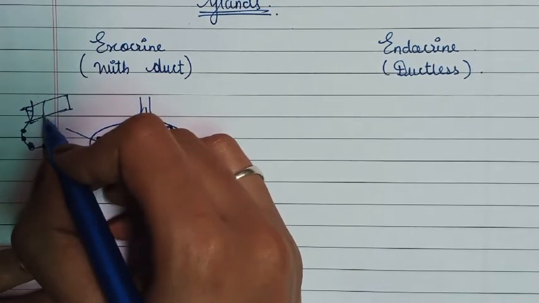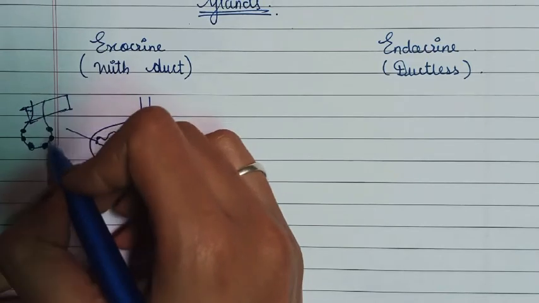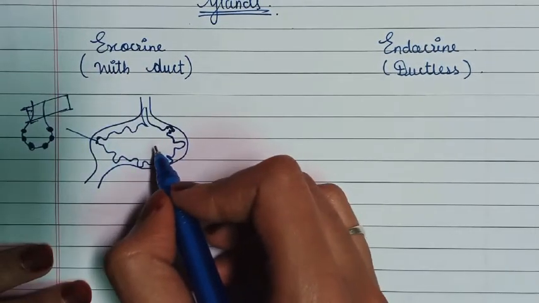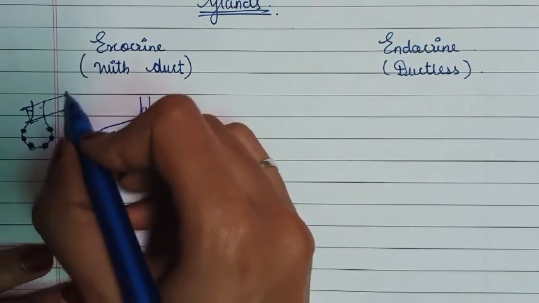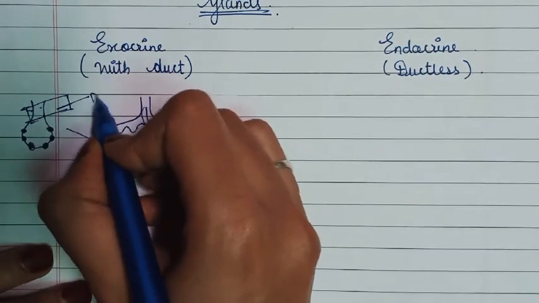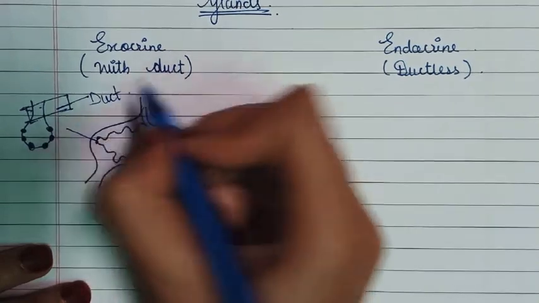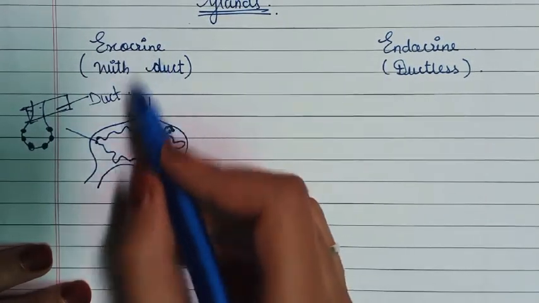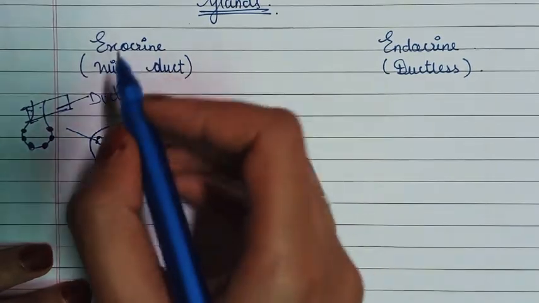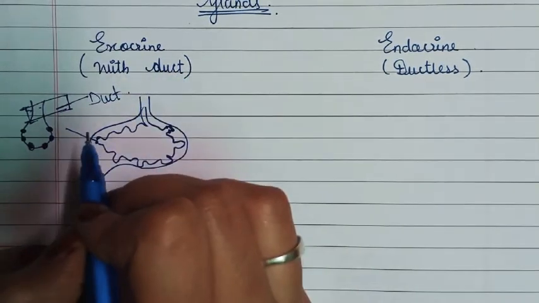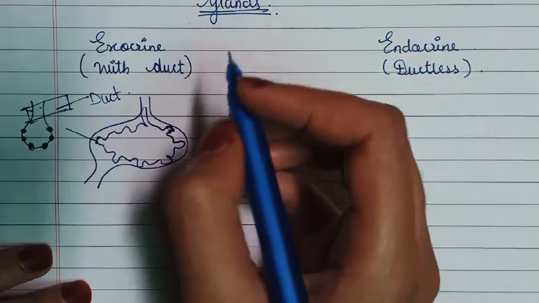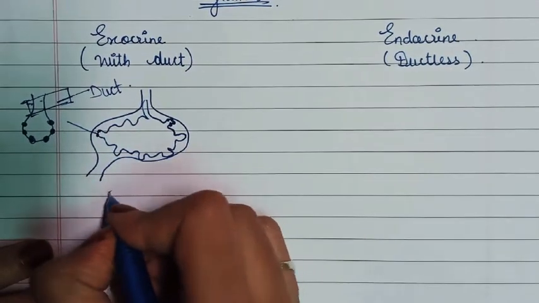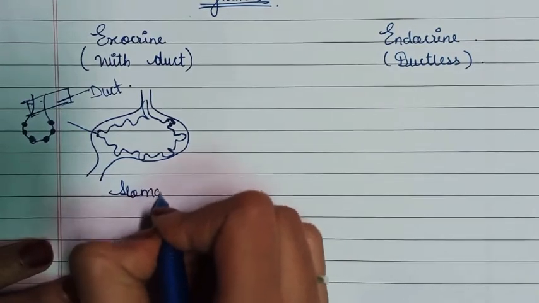It means this path gives a path for gastric juice to enter inside the stomach. So this is a duct. We call it a duct. In this manner, the exocrine glands are present. They are the glands with duct. This is the structure of stomach.